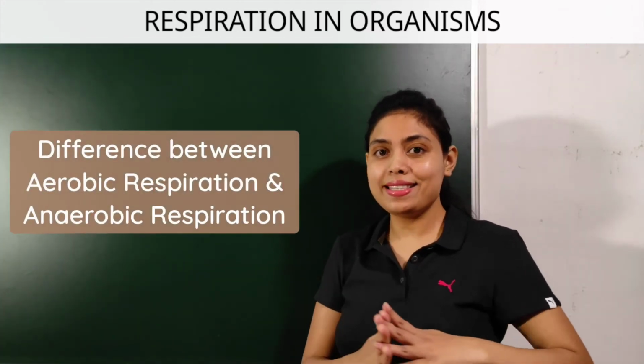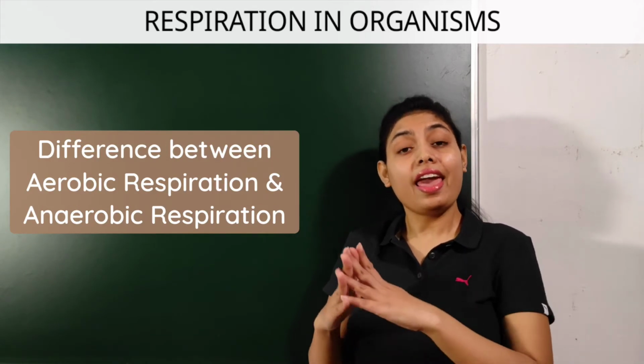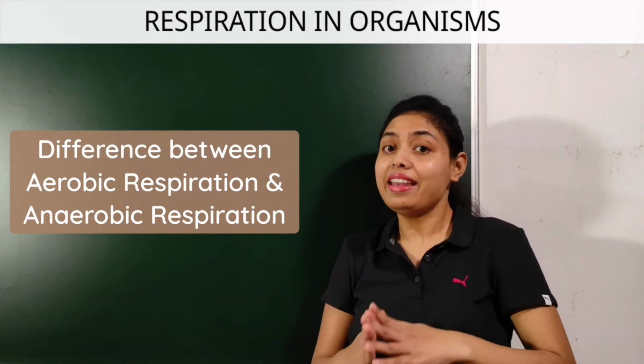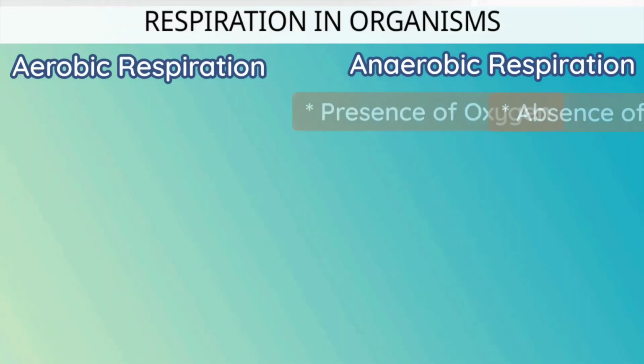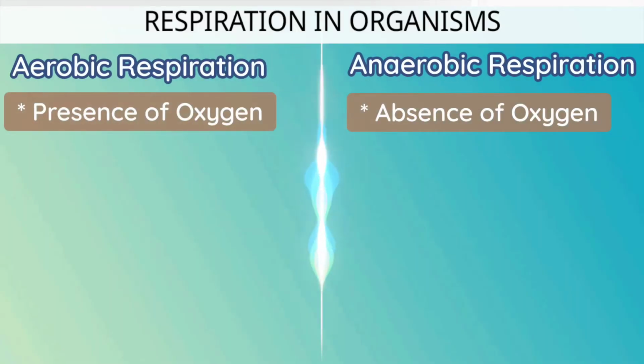Now let us quickly see the difference between aerobic respiration and anaerobic respiration. In anaerobic respiration, the glucose is broken down in the absence of oxygen.